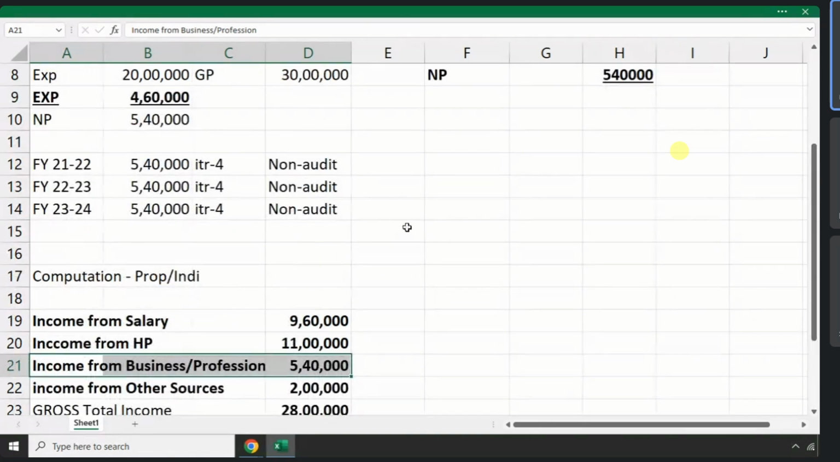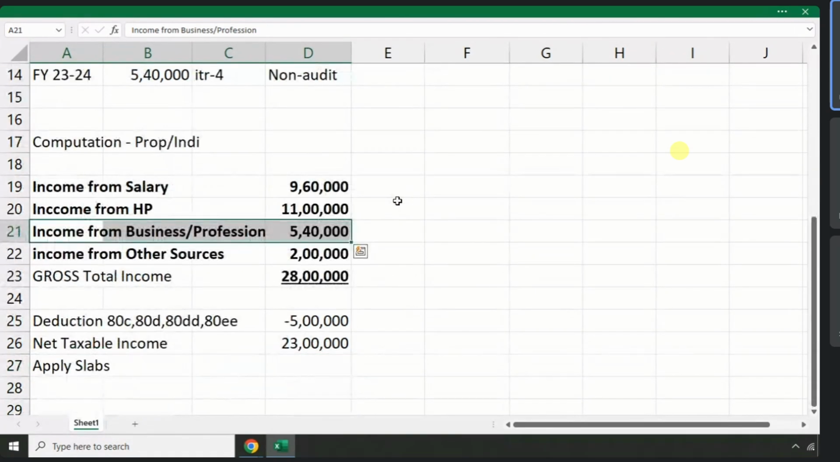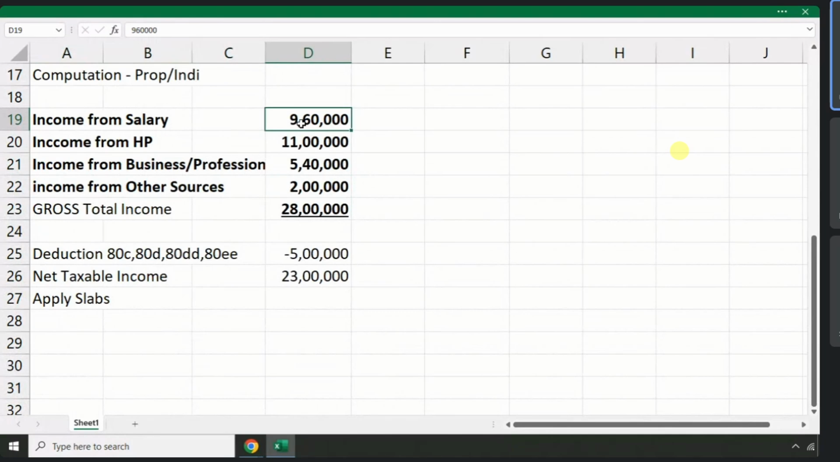Look, let's say if I don't have salary income, put it 0. If you don't have property income, put it 0. If you don't have any income from other sources, put it 0. So how much do you report?